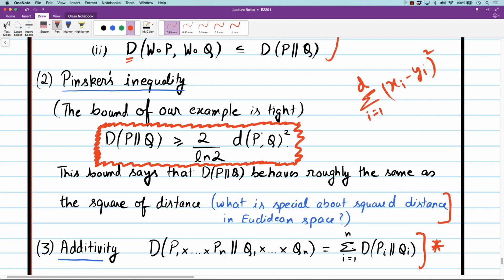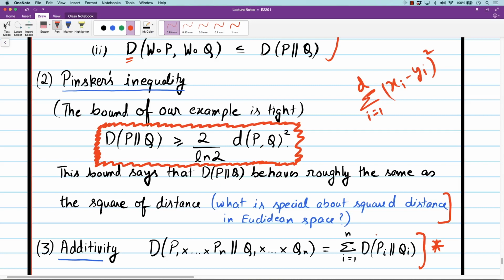Earlier we said that the total variation distance between P^n and Q^n grows like n. That's what we were able to show. But we remarked that that bound is weak. In fact, if you combine Pinsker's inequality with the additivity of Kullback-Leibler divergence, you can show that the total variation distance of P^n and Q^n grows roughly like square root of n. You can try to show it. I'll show it later in the course.